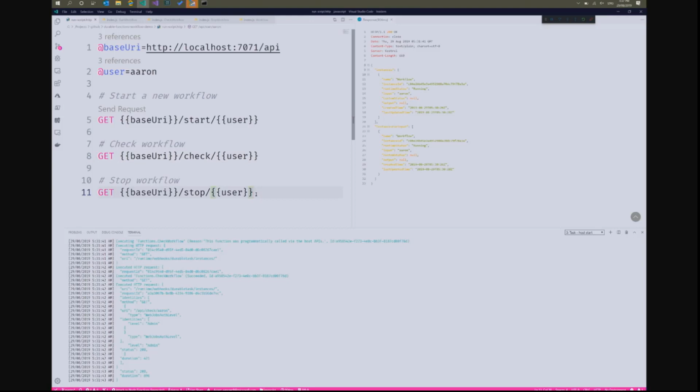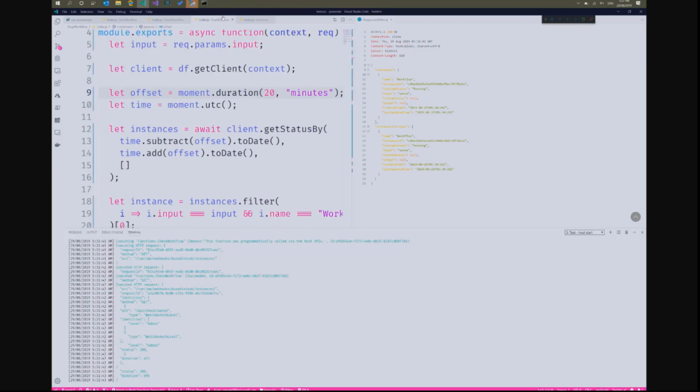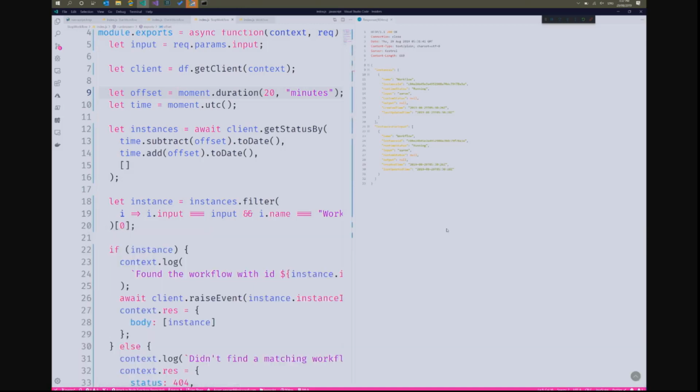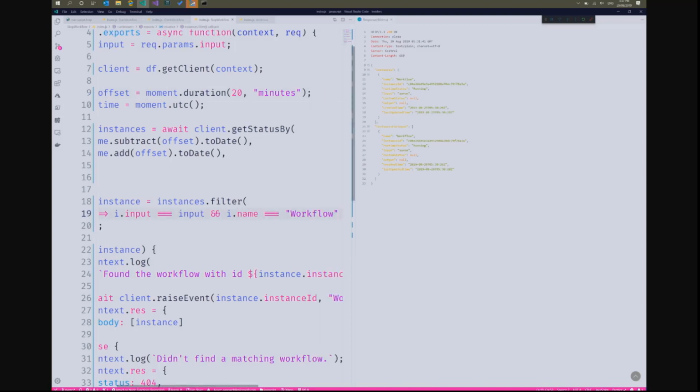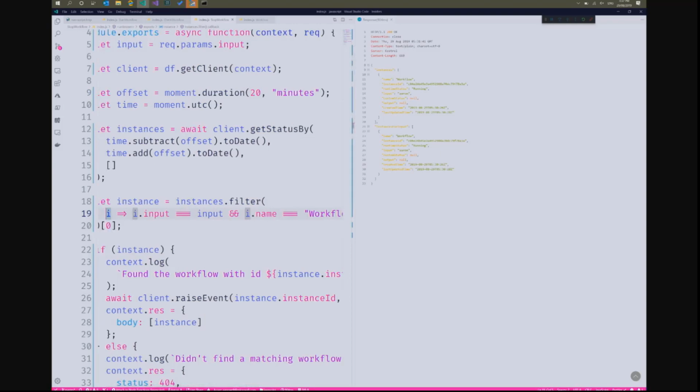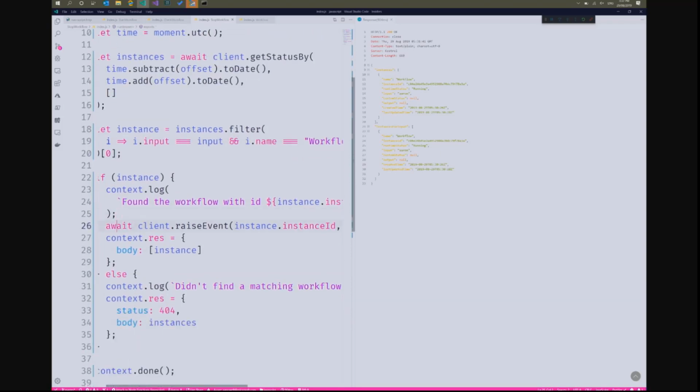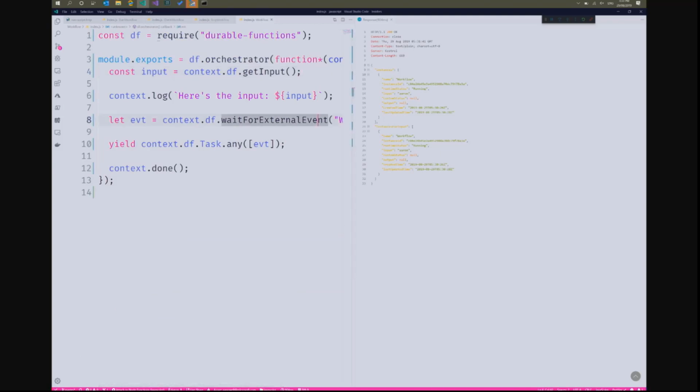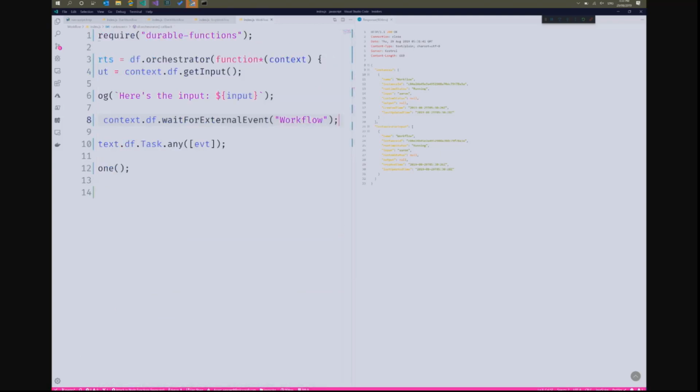Okay, so the final thing that we can do is we can then stop the workflow from executing, or we can trigger an event to it. Again, we do that by finding the running instance. So I do that by searching for statuses. This is just doing it in a really primitive way of looking for a particular name and that input that was passed in. So it'll pass in Aaron and it looks for the name workflow. If it's running there, then it finds it. And then eventually it will raise an event against it. And that event is the same name as the event that we're looking for here. And once that's done, everything will execute.